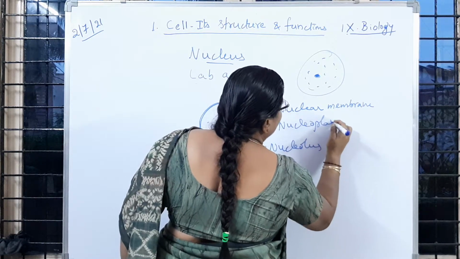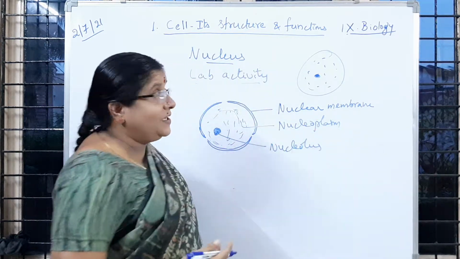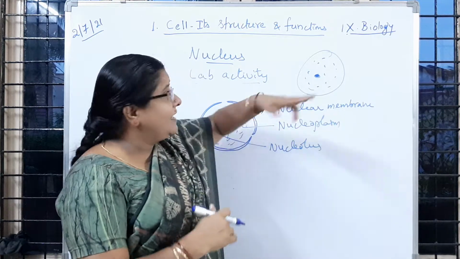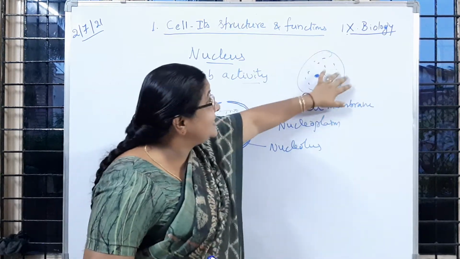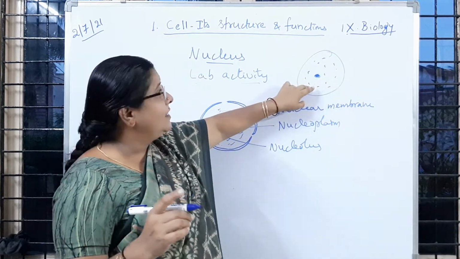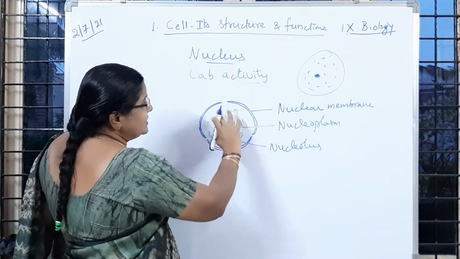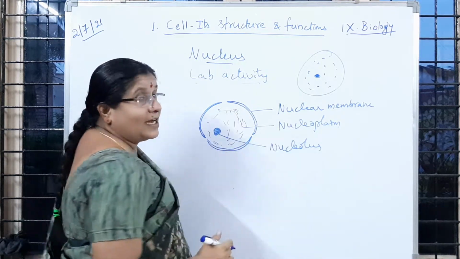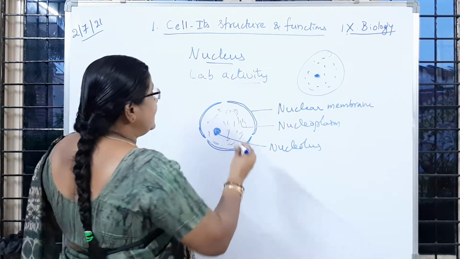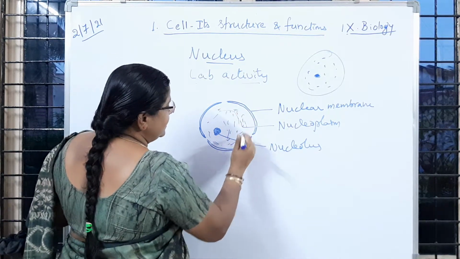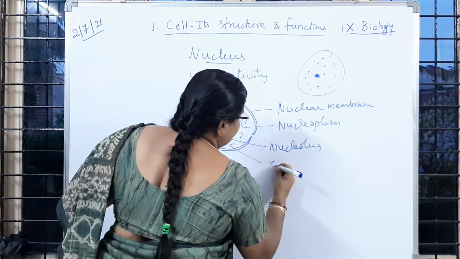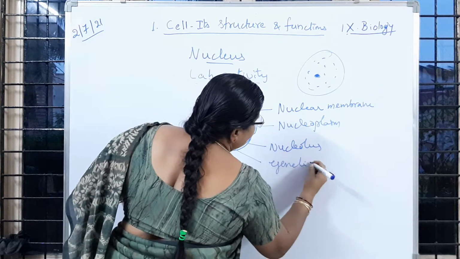Nucleoplasm, which is just like the protoplasm present inside the cell. Is it clear to you, children? Because this is present inside the nucleus, it is called nucleoplasm. So inside that nucleoplasm you are observing the genetic material.